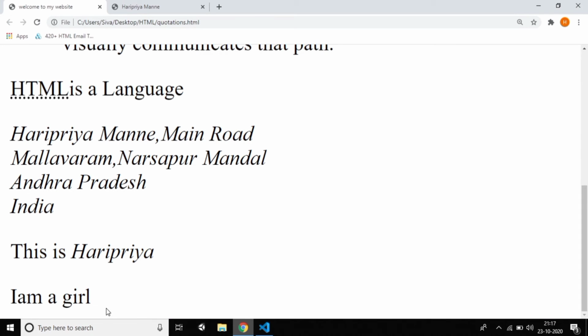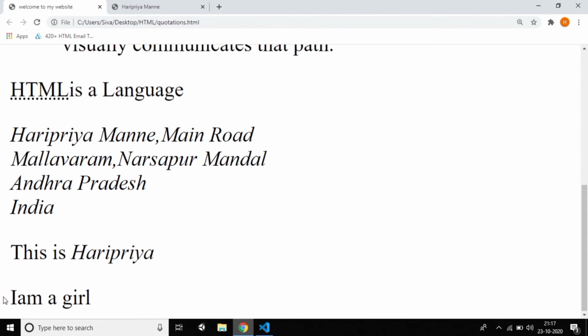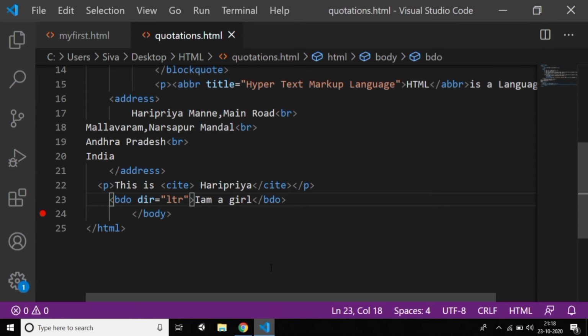If you don't specify it, it is normal text. Just see that it's right to left. You can observe that it reads girl a I'm. If you want left to right, it's normal, LTR. Just press Control S and reload, and you can see it's a normal I am a girl. This is the tag called bidirectional override. So I think you understand. If you want right to left, you can give RTL. This is the difference in bidirectional.